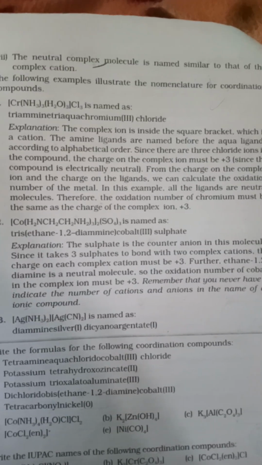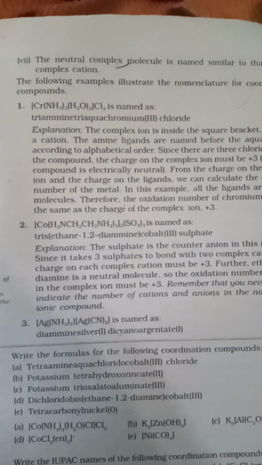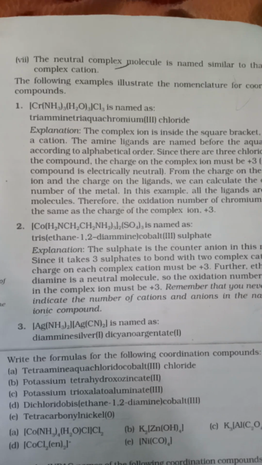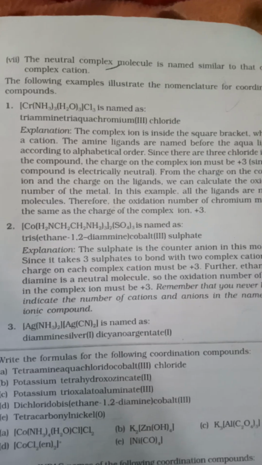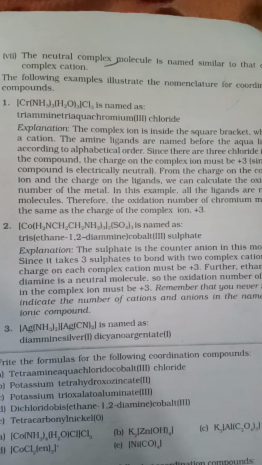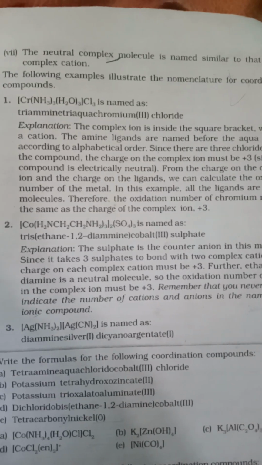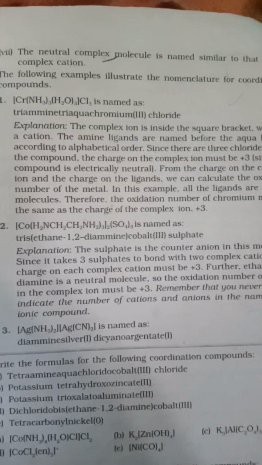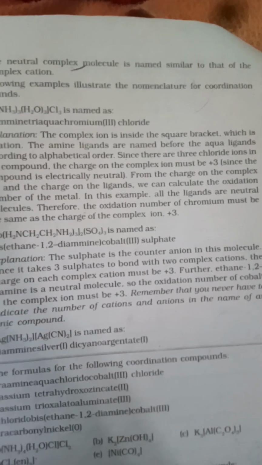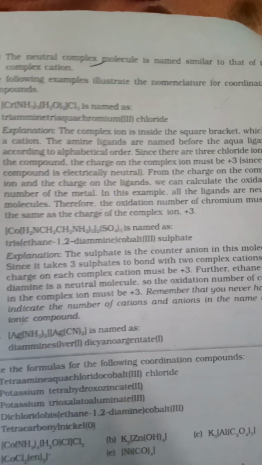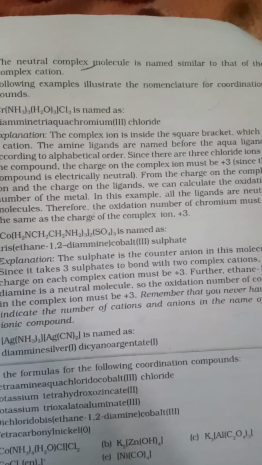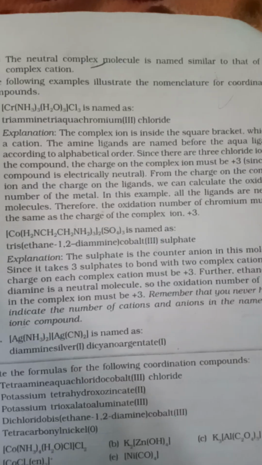The following examples illustrate the nomenclature for coordination compounds. First, triamminetriaquachromium(III) chloride. Explanation: the complex ion is inside the square bracket, which is a cation. The ammine ligands come before the aqua ligands according to alphabetical order. Since there are 3 chloride ions in the compound, the charge on the complex must be +3. Since the compound is electrically neutral, from the charge on the complex ion and the charge on the ligands, we can calculate the oxidation number of the metal.